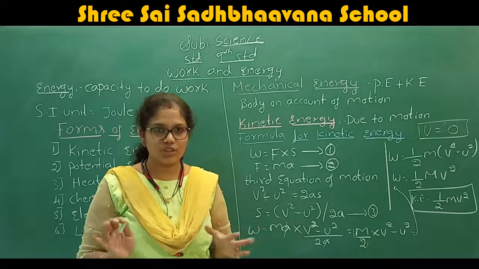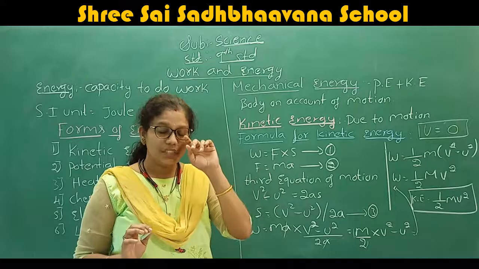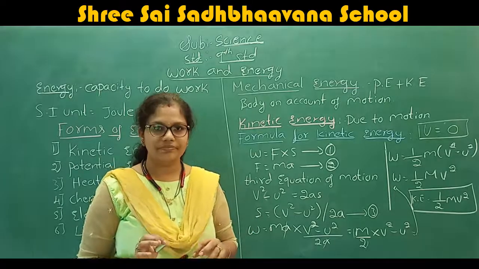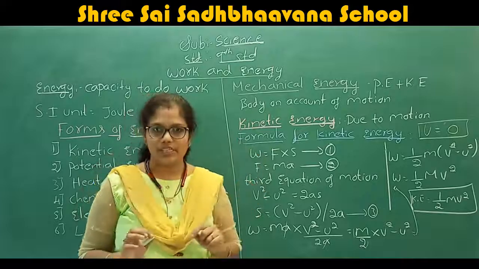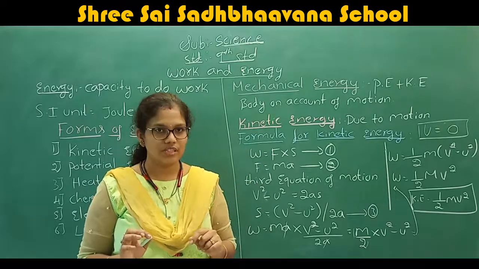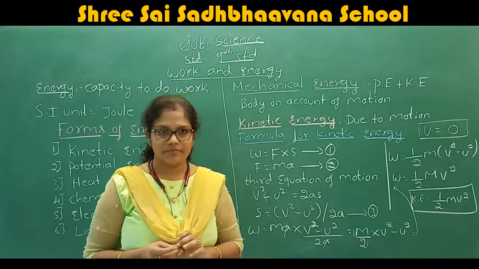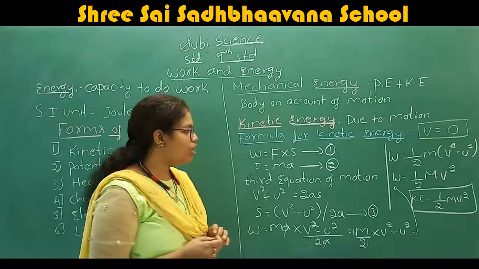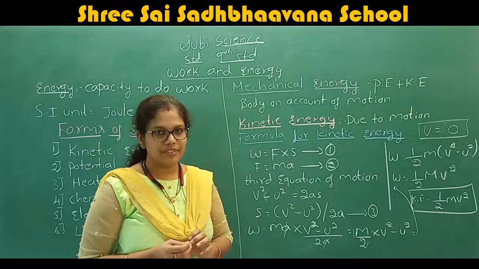Understood? Understood how we derive the equation for the kinetic energy? And what is the formula to find the kinetic energy? Kinetic energy is equal to half of mv square. Understood? Now we are going to solve some problems related to this kinetic energy.